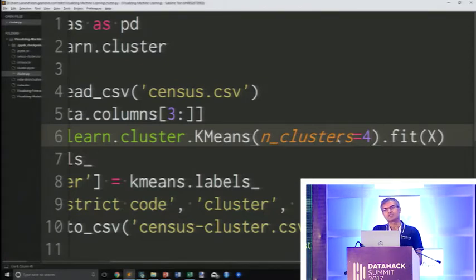Another way is to ask the client the question, supposing I gave you 20 clusters, are you going to be able to create 20 different sets of channels? No. Okay, if I give you 3 clusters, 4 clusters, how many can you manage? And they say, look, if you give me anything more than 6, I'm going to have trouble. If you give me anything less than 2, obviously it's useless. So let's say between 3, 4, 5 and 6 is a number, and in that range you figure out what is the right number.